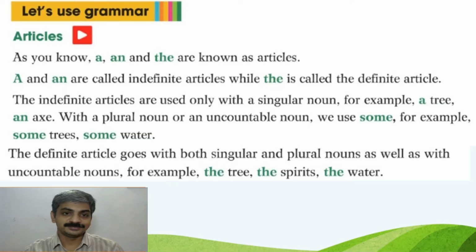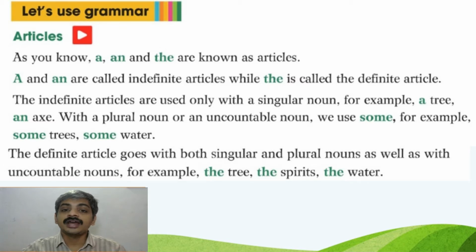Let's use grammar. Articles. As you know, a, an, and the are known as articles. A and an are called indefinite articles, while the is called the definite article. The indefinite articles are used only with a singular noun. For example, a tree, an axe.